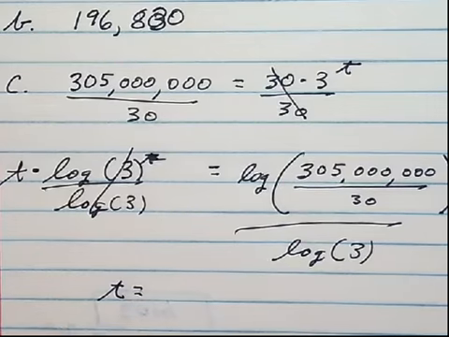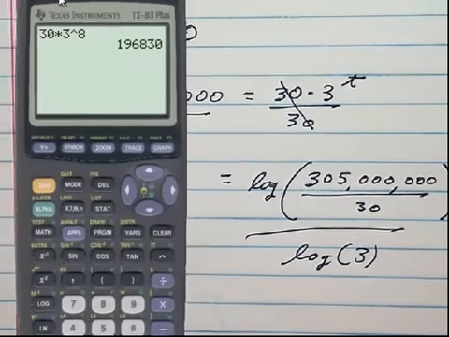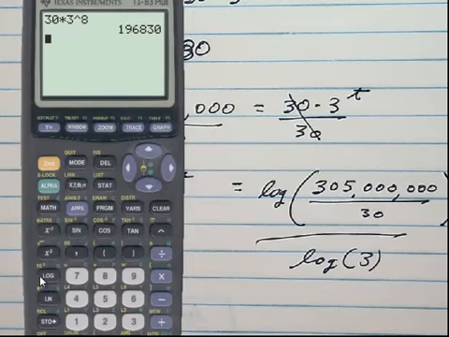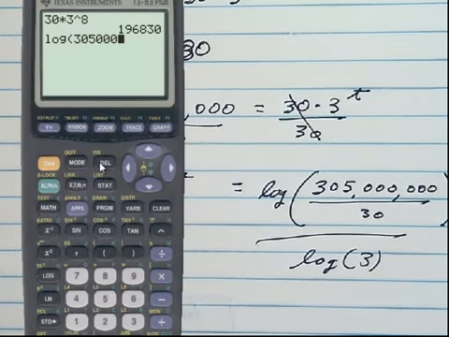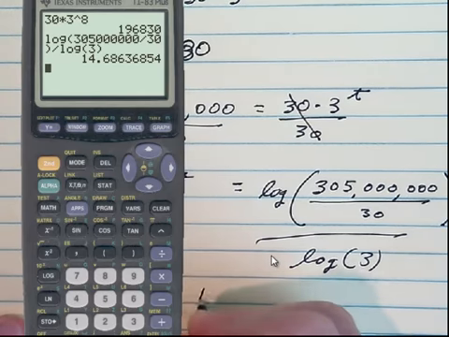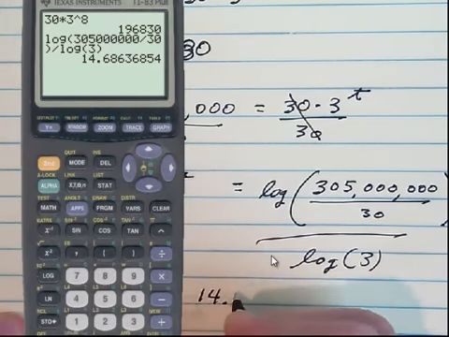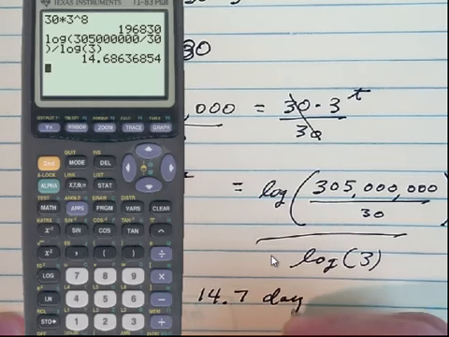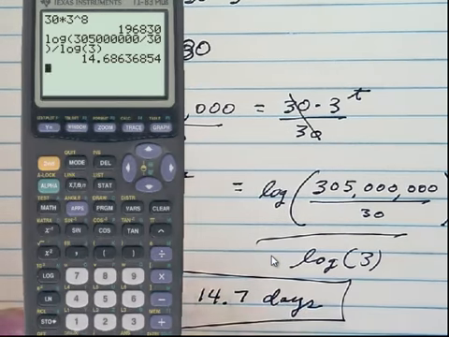Let me get my calculator back. So we would need the log of 305,123,123 divided by 30, in parentheses. Next we would divide that by the log of 3. And that would give us 14.7 days. So about 2/3 into that 15th day.